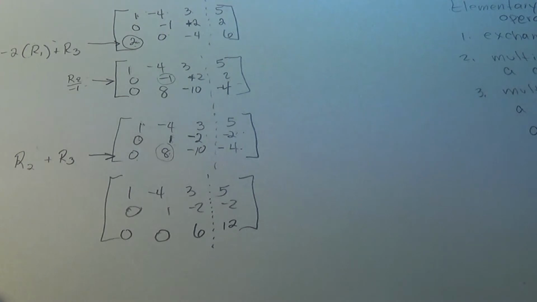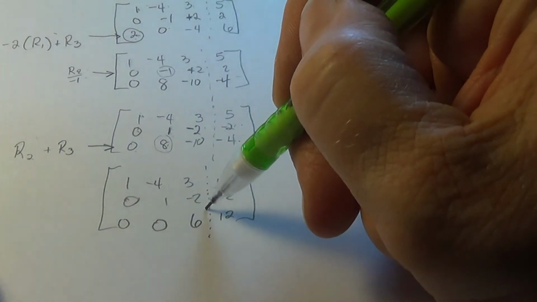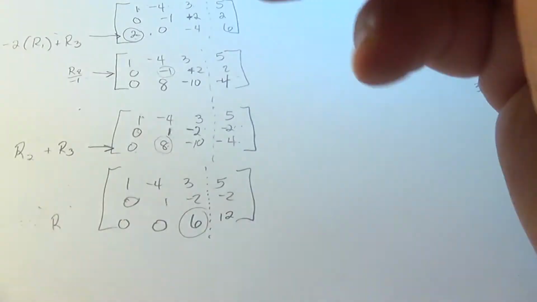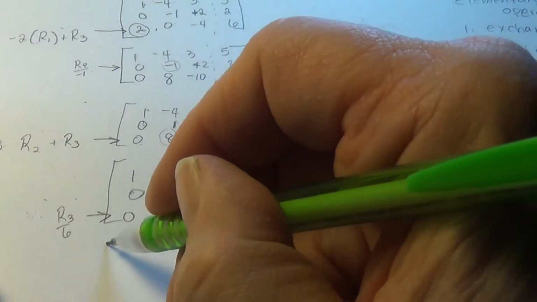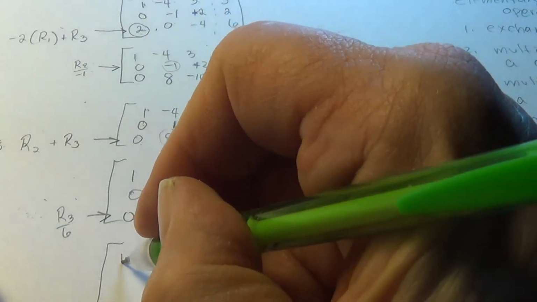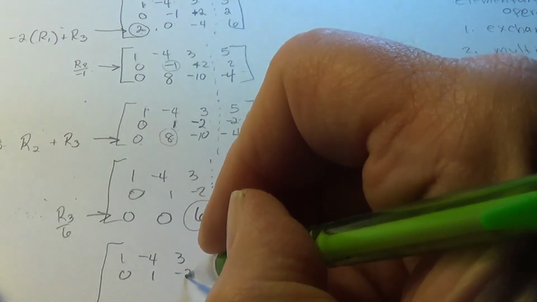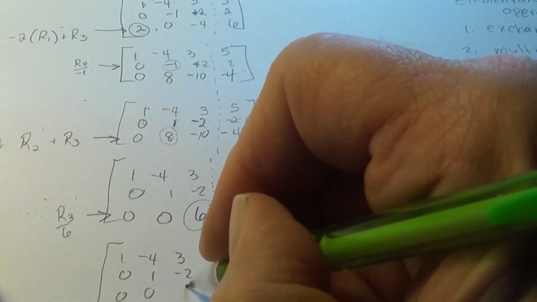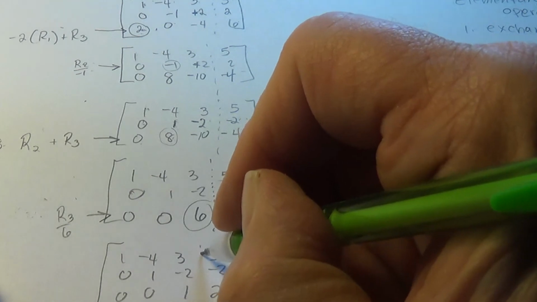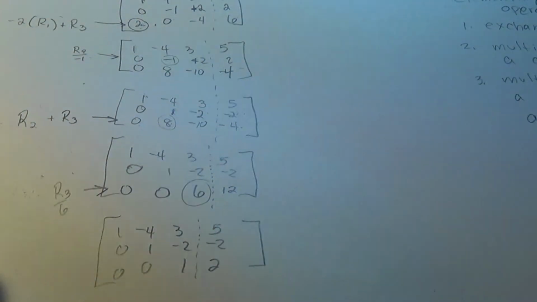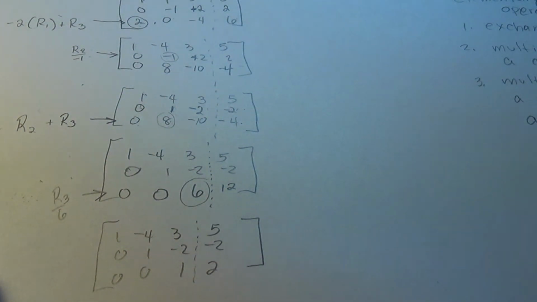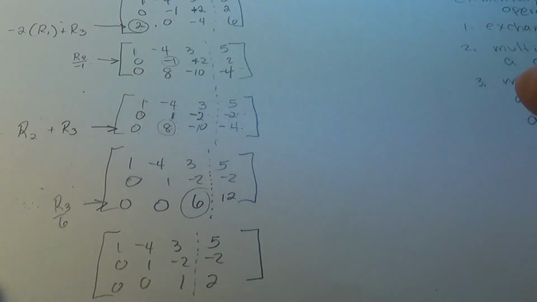Alright, we can finish and put this in row echelon form by making this a 1. Divide everything in row 3. I'll write it like this. Row 3 divided by 6, replacing row 3. So I'll do 1 and 2 unchanged. 0, 0, 1, 2 when I do that. We are in complete row echelon form, so with that I can give you the answer to this.